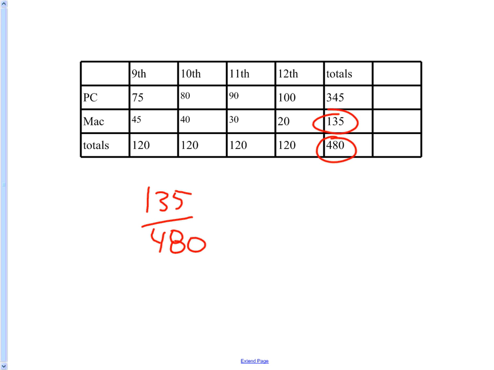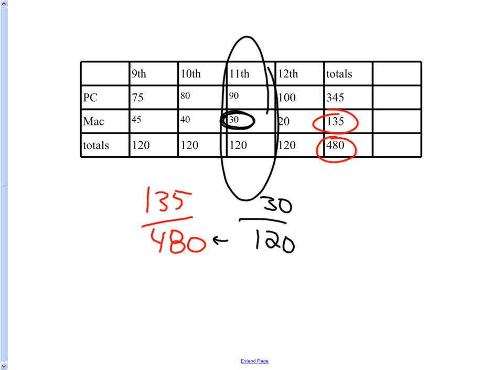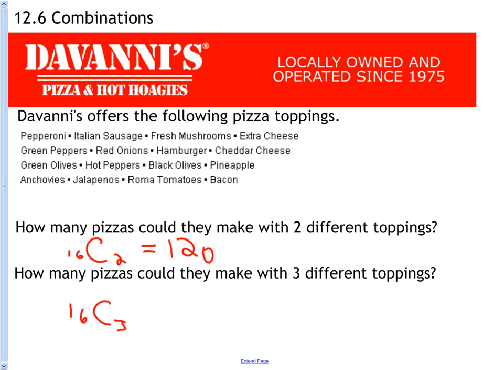If I do a given, though, given that the kid is a junior, then that changes everything, doesn't it? Given that the kid's a junior, I only look at this row, and now my given especially changes the denominator. It can't be out of 480 anymore, it's out of 120. And now the people who want a Mac right here are 30 out of 120. So remember that the given will change the denominator. Those are pretty easy.